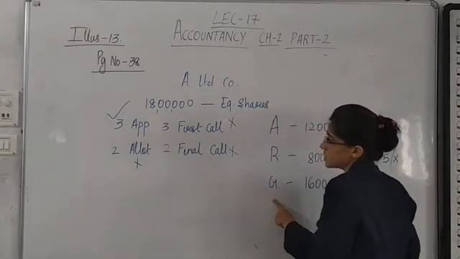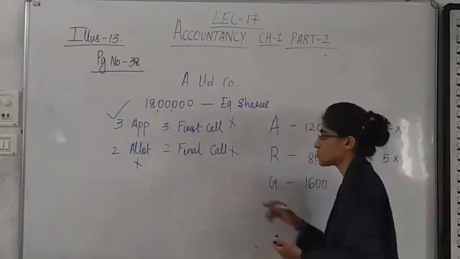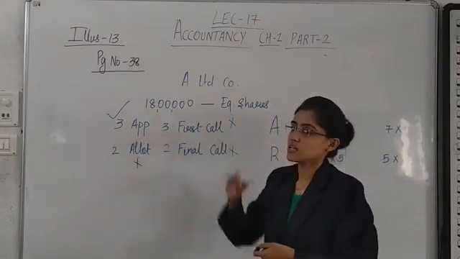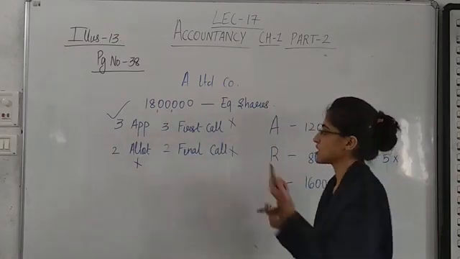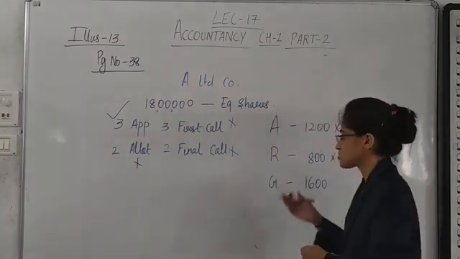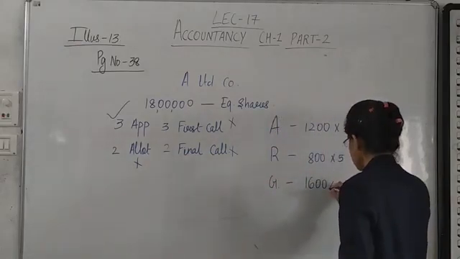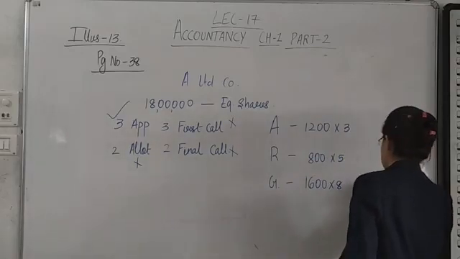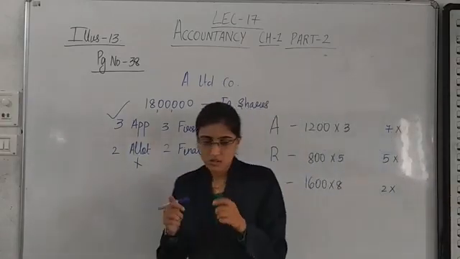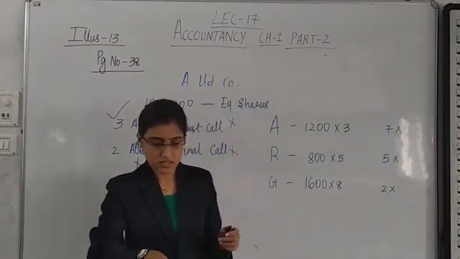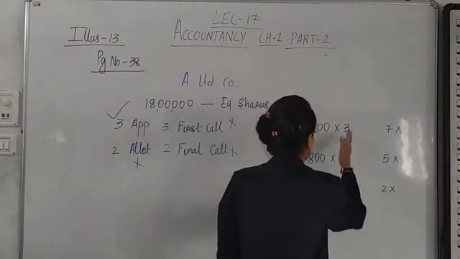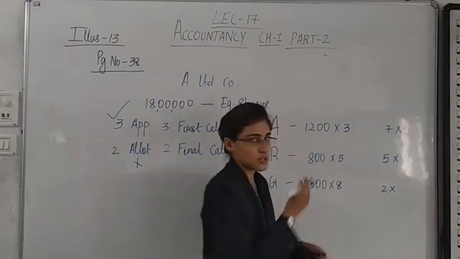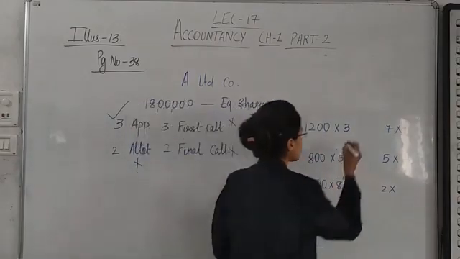And Gami has not paid only the final call of rupees 2. So 3 plus 2 is 5, plus 3 is 8. It was 7 earlier because I had written 3 here. So I am repeating the entire thing. She has paid 8 rupees and she has not paid 2 rupees. Now let us understand the calculation. Again, 3 rupees is paid, 5 rupees is paid, 8 rupees is paid. So 12 3s are 36.